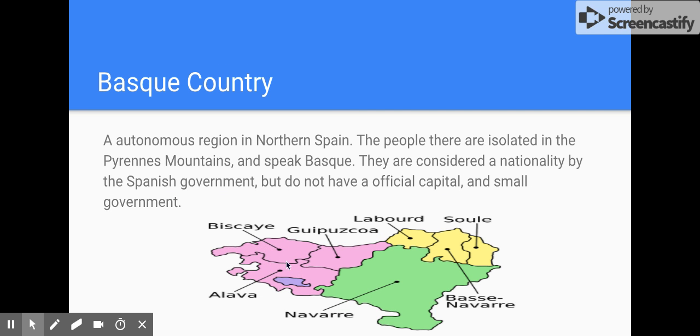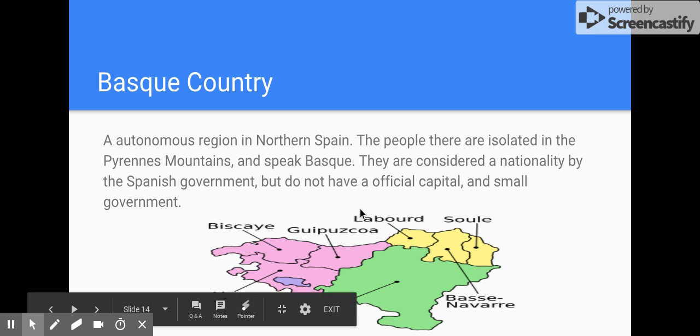The Basque people. The Basque people live in the Pyrenees Mountains in northern Spain. Because they are allowed to remain autonomous, this is an example of devolution. The Basque people being allowed to speak Basque and practice their own culture without being absorbed into Spanish culture and the Spanish government.